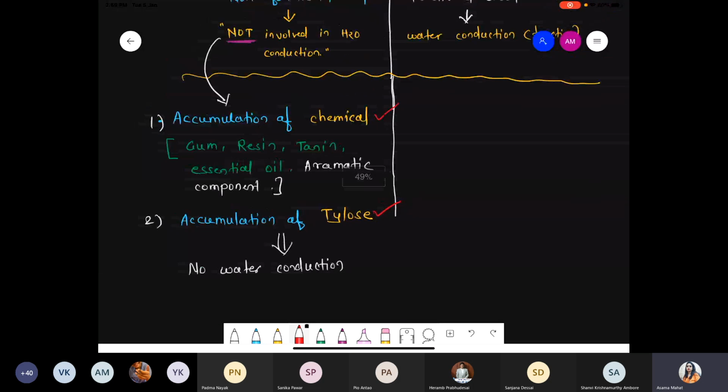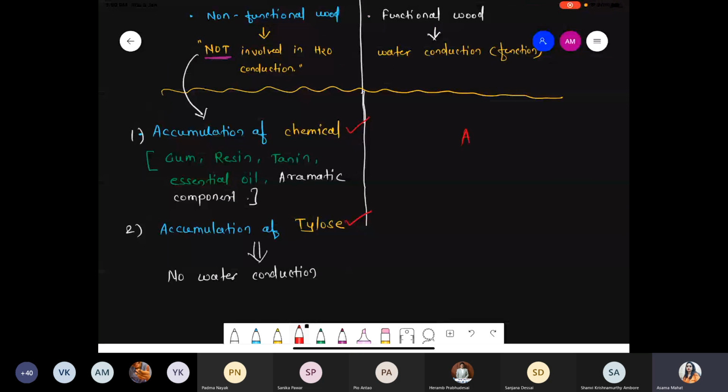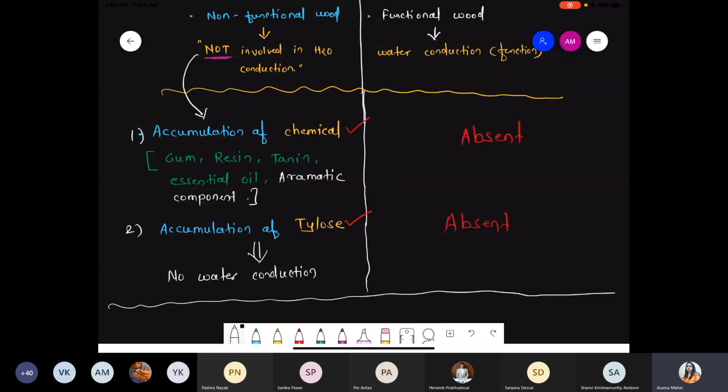But please remember, such kind of chemicals are totally absent in the case of sapwood, and there is no deposition of tylose material also in the case of sapwood. So both these points are totally absent in the case of sapwood.